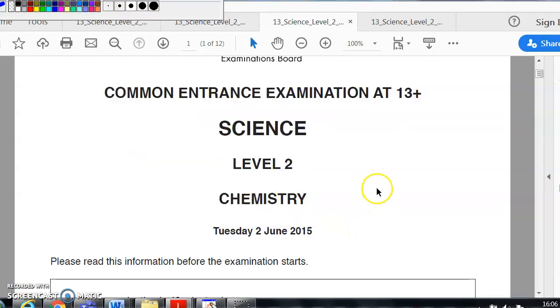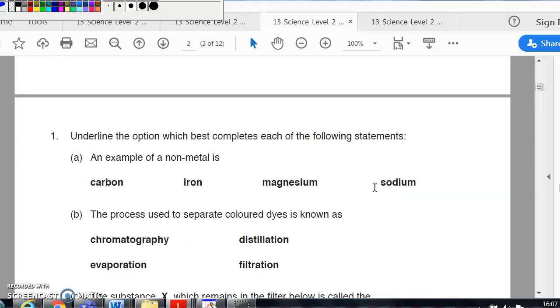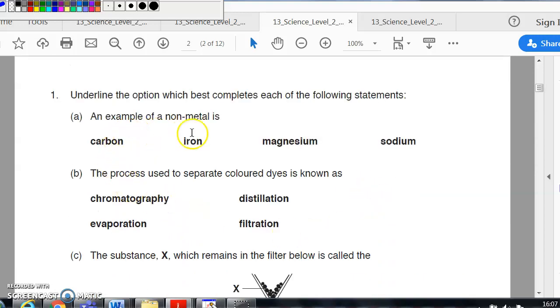Okay, just quickly going through a chemistry paper. This is June 2015. So, multiple choice. Example of a non-metal. All these are metals, so we're looking at carbon. They always put carbon in there because that is the one that conducts electricity. Next question. Scanning it. Coloured dyes, so I know they're going to be asking about chromatography.